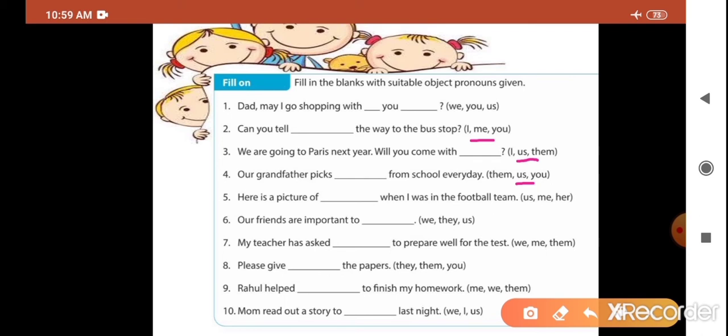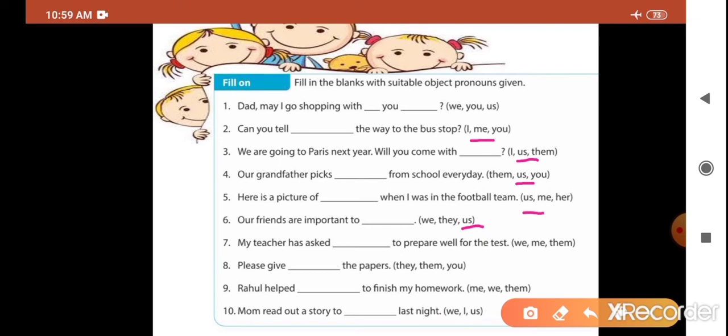What will come? See, three options are given. Us, me, here. Here is a picture of us. Very good. Our friends are important to us. Very good.